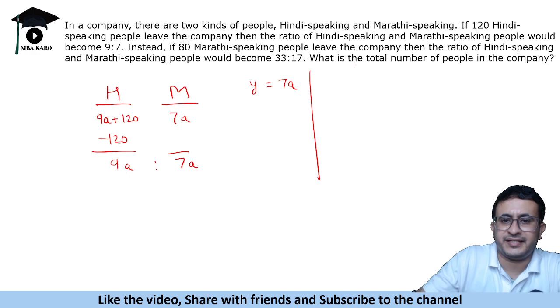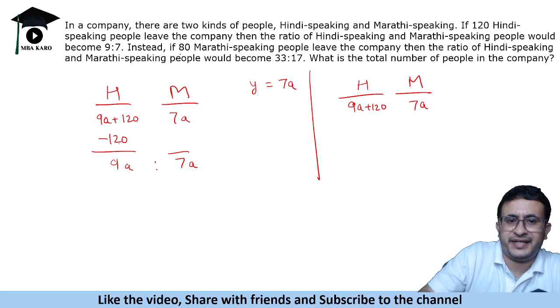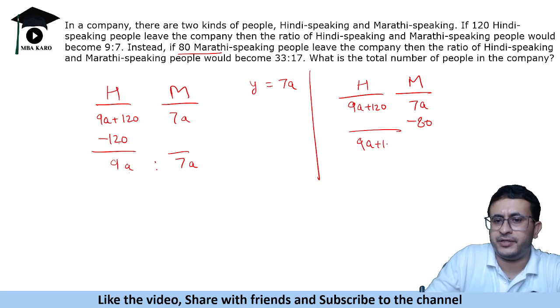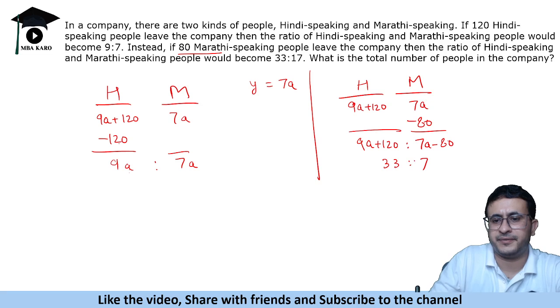Now the second case. In this case, Hindi was 9A plus 120, and Marathi speaking was 7A. It says 80 Marathi speaking leave the company. So this is 7A minus 80, and this will remain 9A plus 120 only. This ratio is given to us as 33:17.